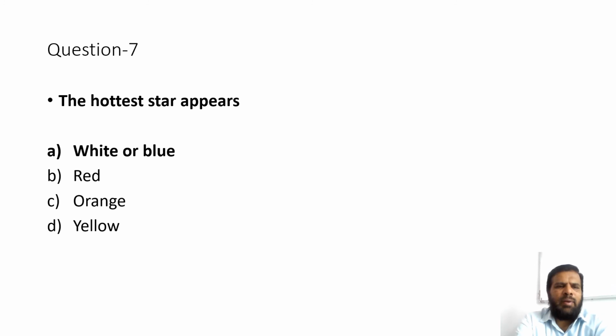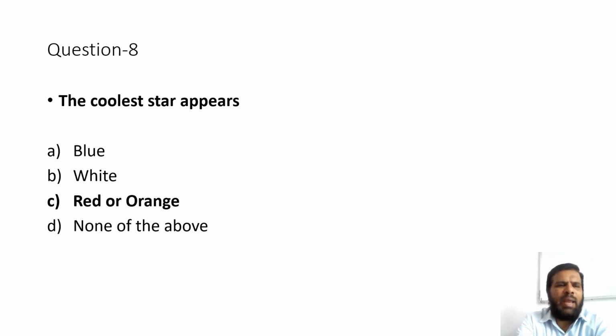Question number 7. The hottest star appears option A white or blue, option B red, option C orange, option D yellow. The correct option is option A white or blue. Question number 8. The coolest star appears option A blue, option B white, option C red or orange, option D none of the above.